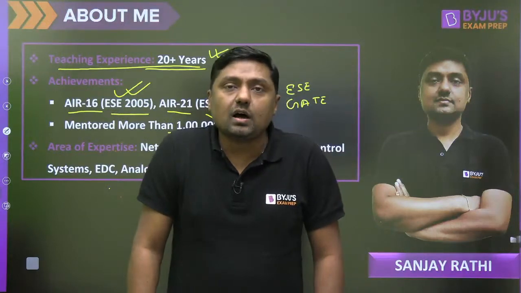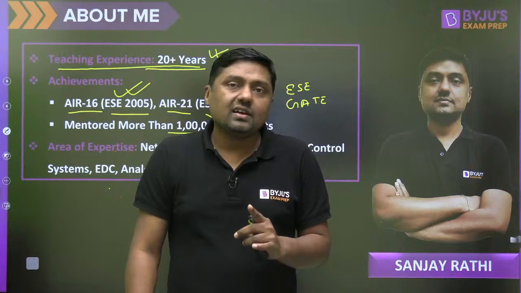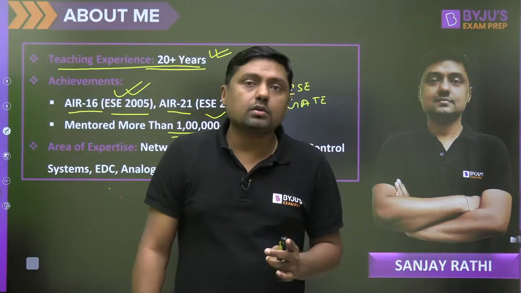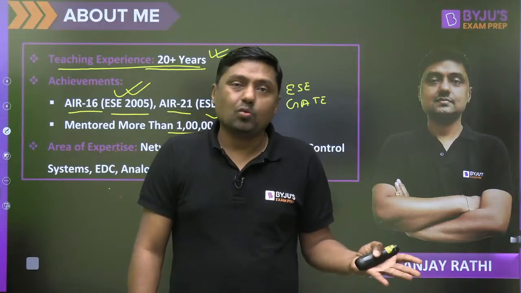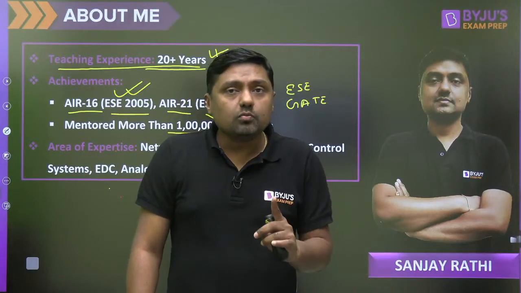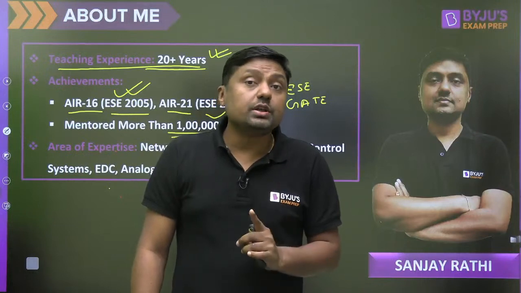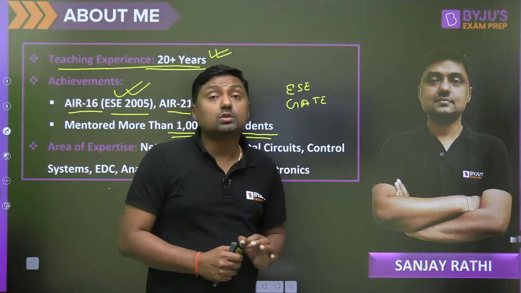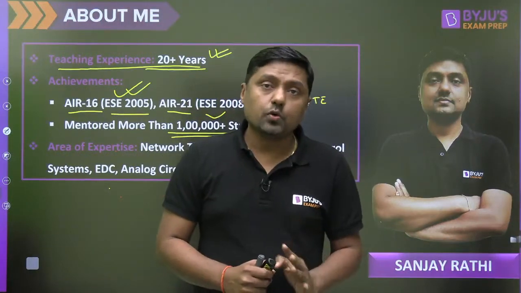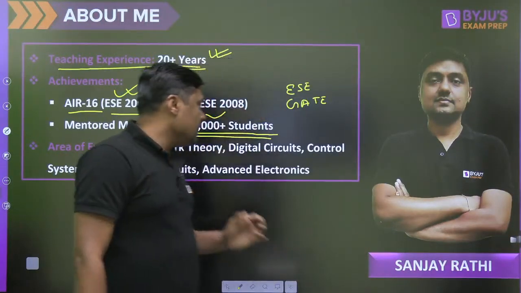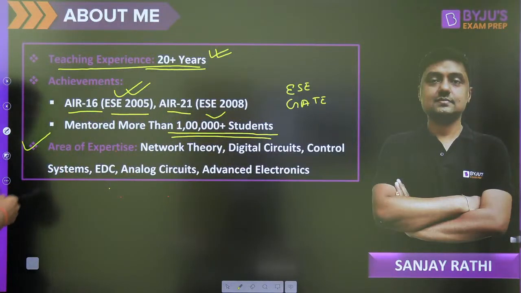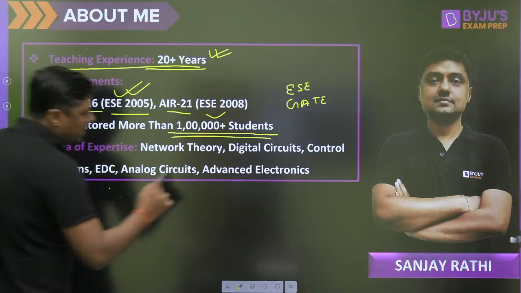And in every exam MCQ will play a crucial role. Second thing, in every exam there is minus marking, 1/3 or 2/3. No, only 1/3. 1/3 means in 1 mark question, 2/3 means in 2 marks question. So 1/3 negative marking in 1 mark question and 2/3 negative marking in 2 marks question. So that is the negative marking. Now these are my areas: network, digital, control, EDC, analog and advanced electronics.